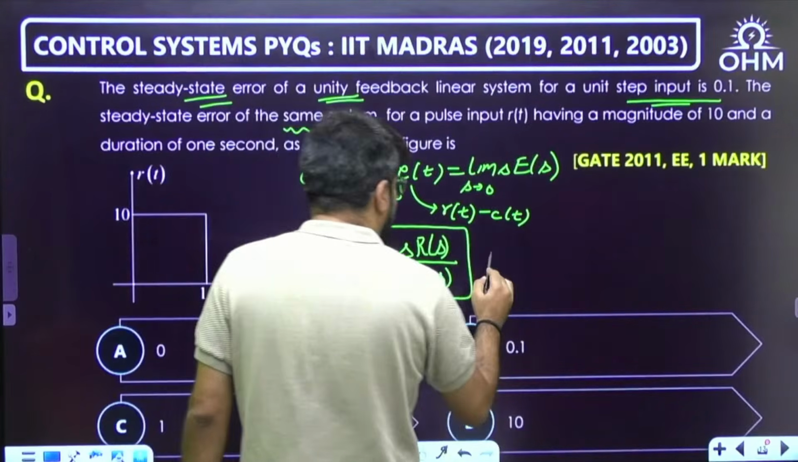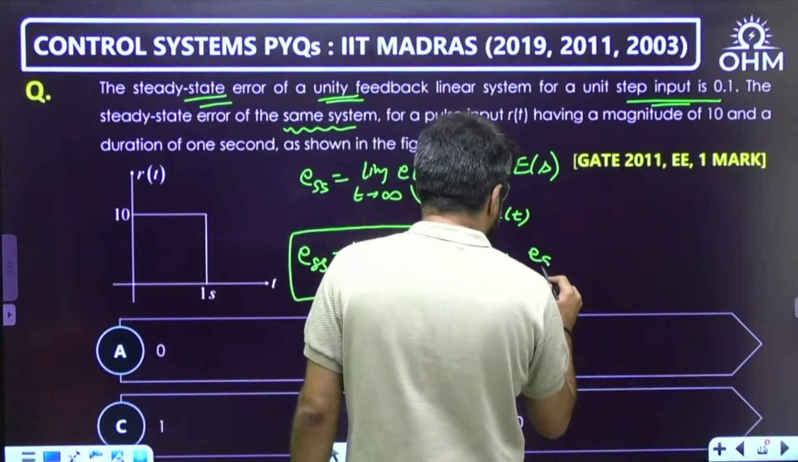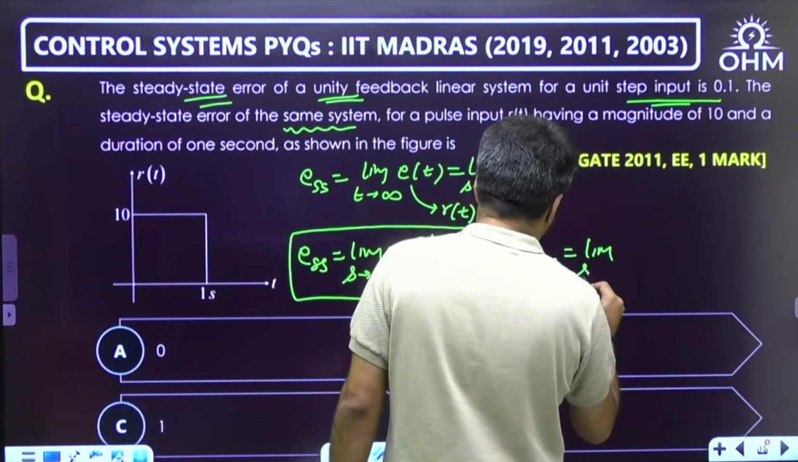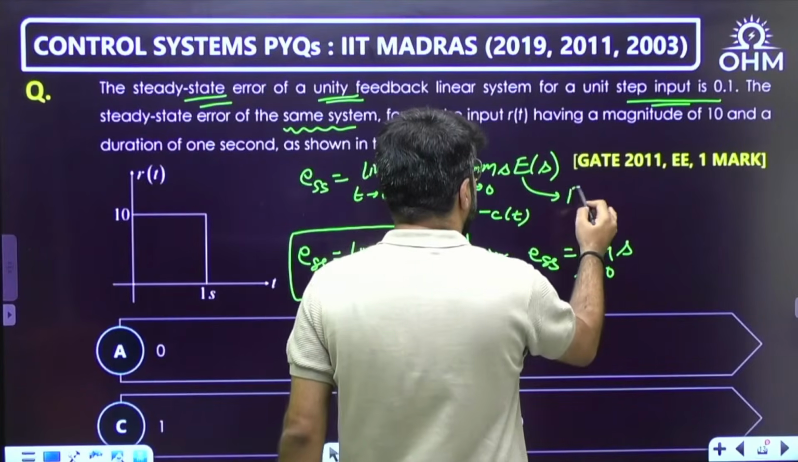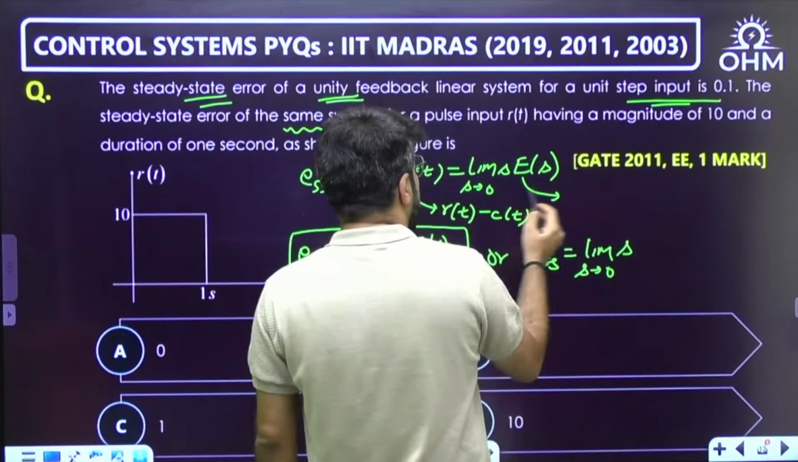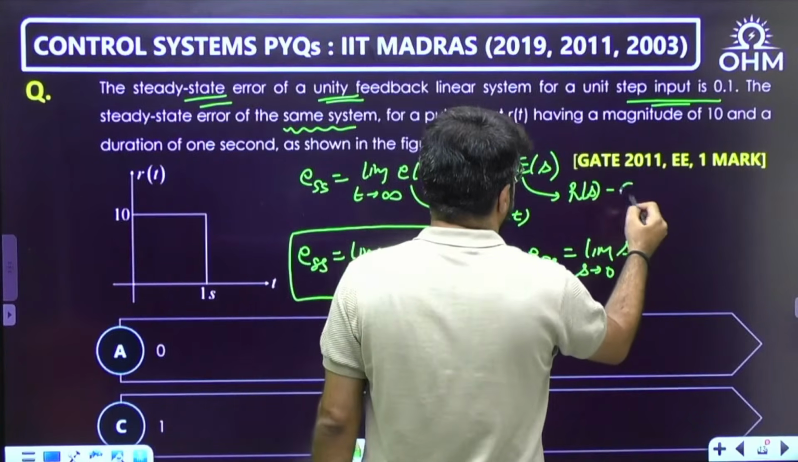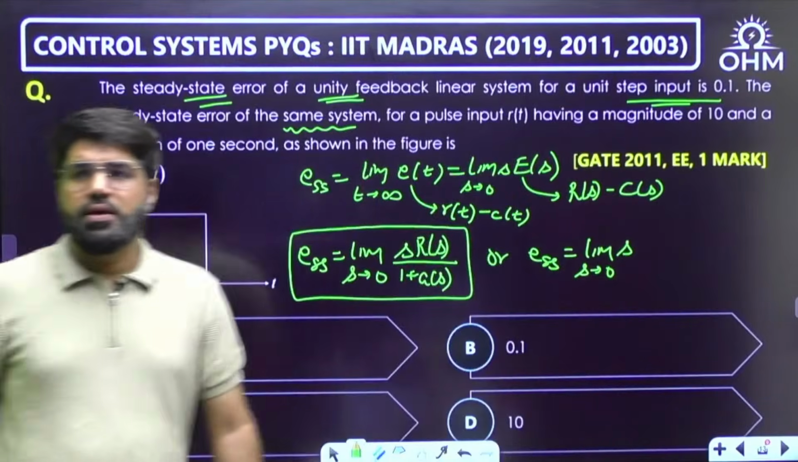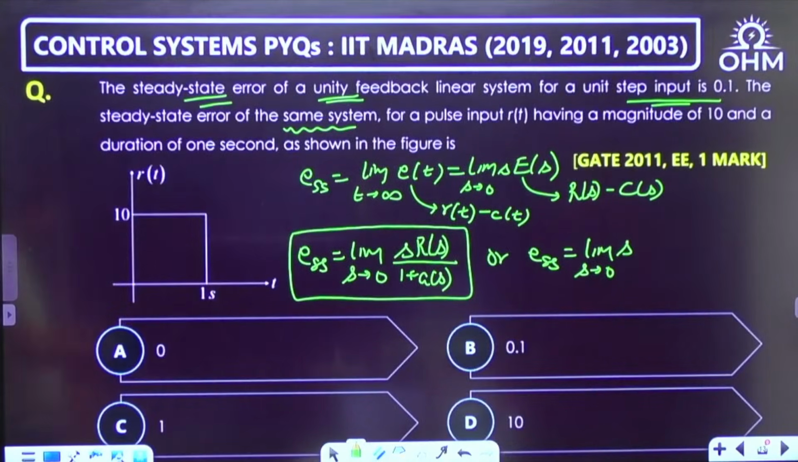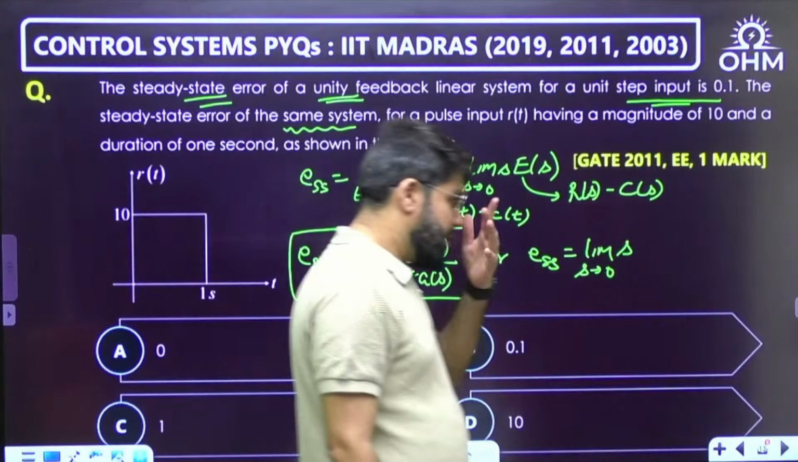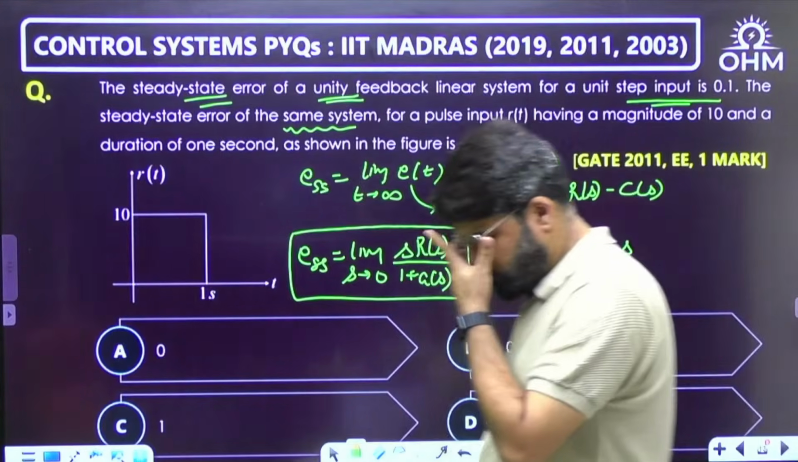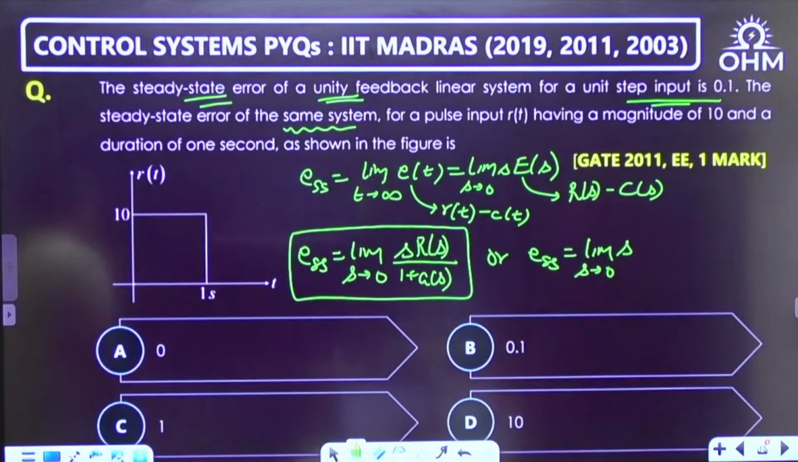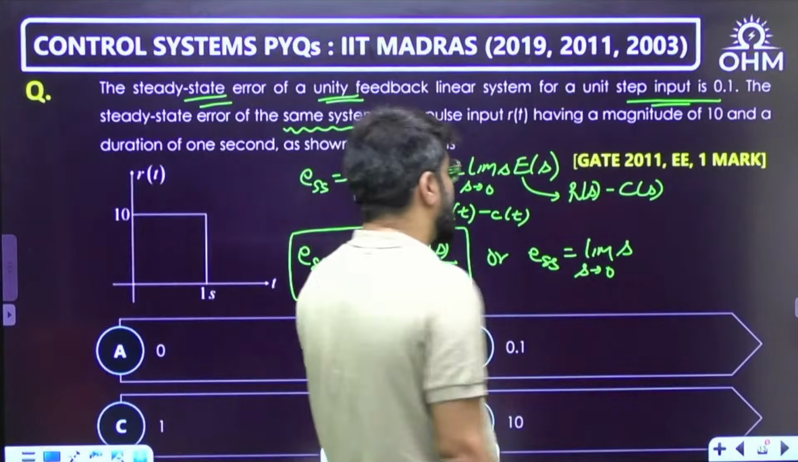Or you can also say the steady state error, let's keep a very basic definition, limit s tending to 0, s into E(s). Now, what is E(s)? If e(t) is r(t) minus c(t), E(s) becomes R(s) minus C(s), correct? It is going to become R(s) minus C(s). That is going to be E(s). Now, what next?